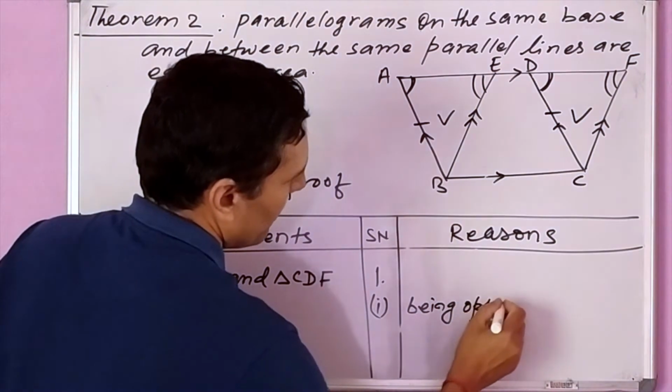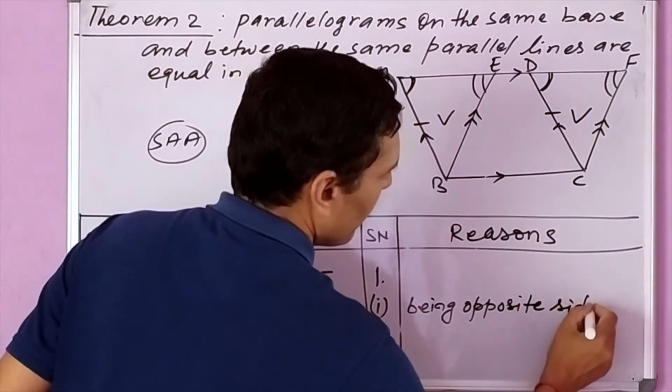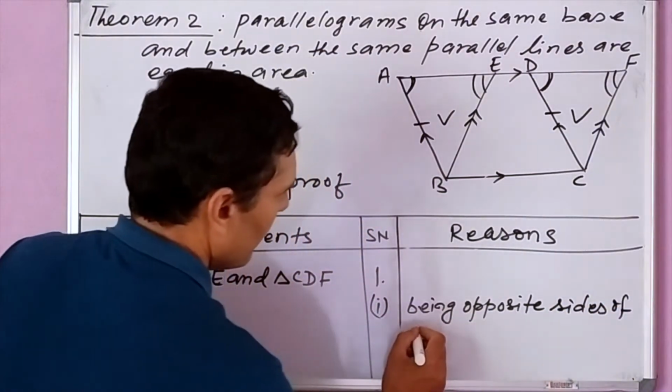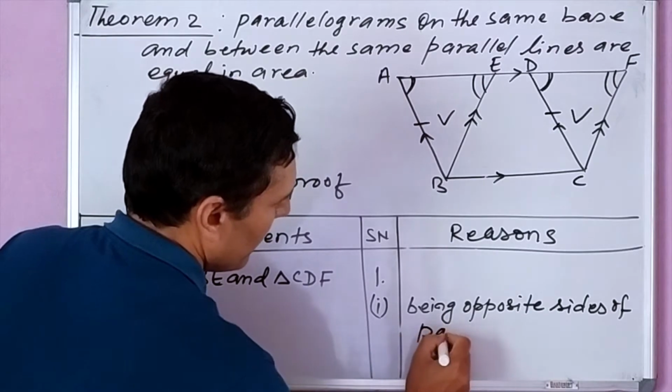The reason: being opposite sides of parallelogram ABCD.